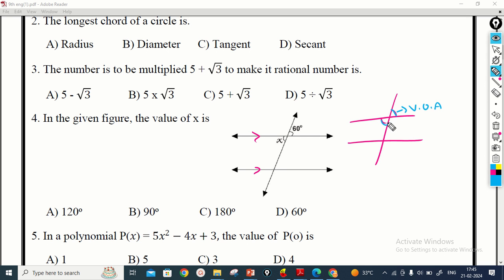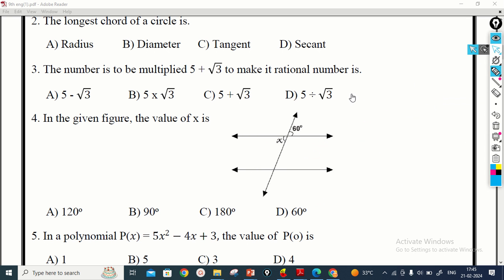Vertically opposite angles are always equal. Also here these two vertically opposite angles are equal, and these two are equal, and also here these two are equal. So therefore angle 60 degree and x are both equal. That means the value of x is equal to 60 degree. So the answer is option D.